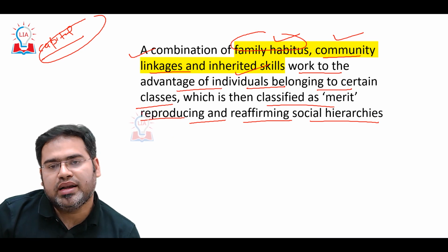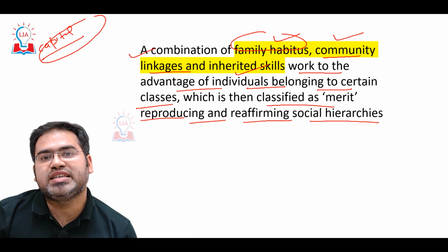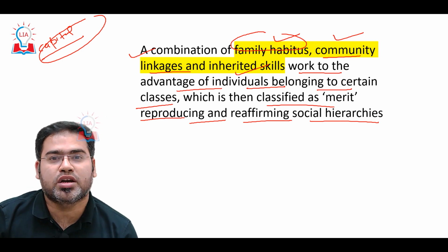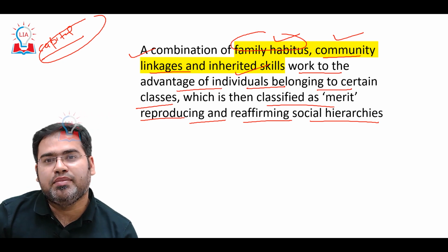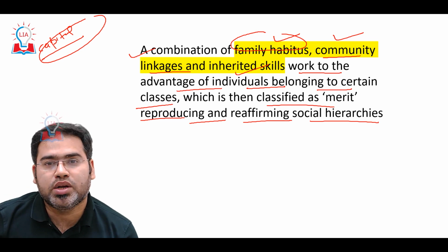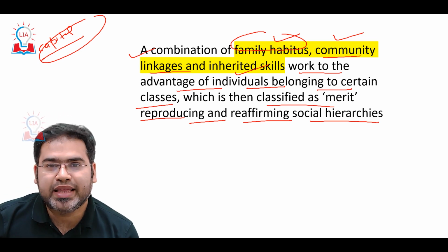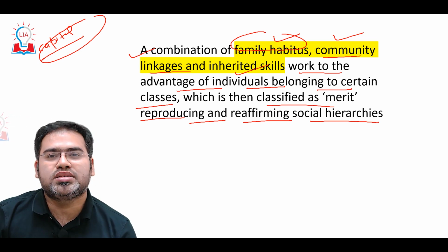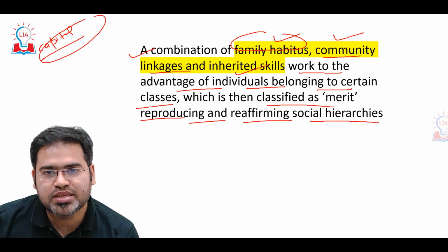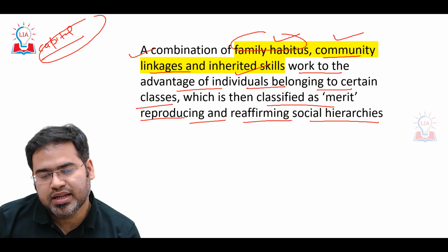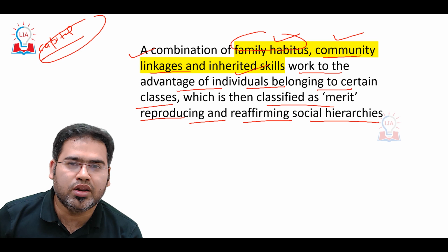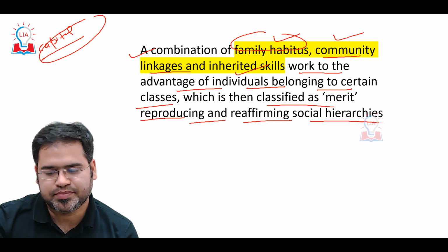No, they are not intelligent or meritorious because of that; they have received that background, that help from their family members and their community. Because of that, they are able to clear this particular competitive exam easily compared to a student who is living in a remote rural area and has studied completely in a vernacular language. For them it is a little bit difficult. Then we should not call the student who studied in rural areas not meritorious.